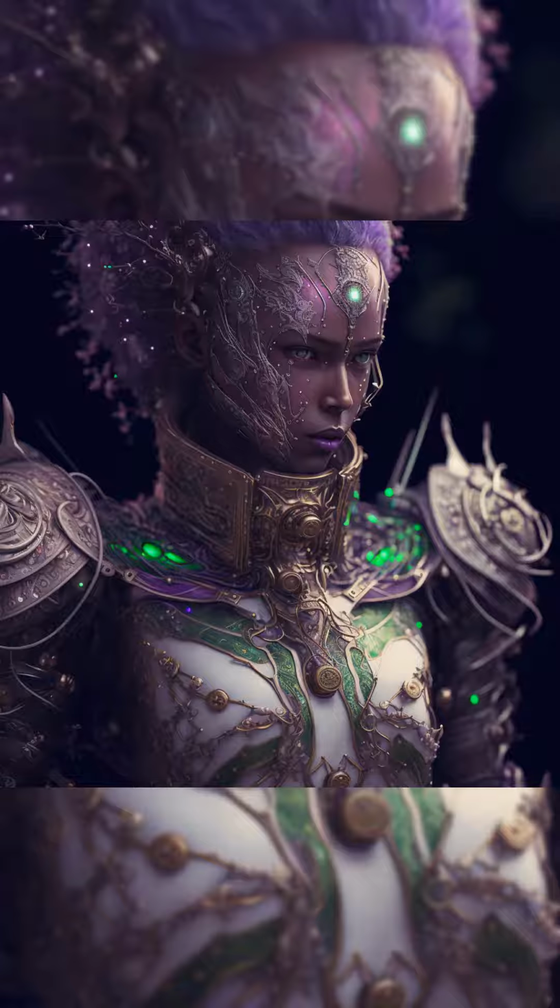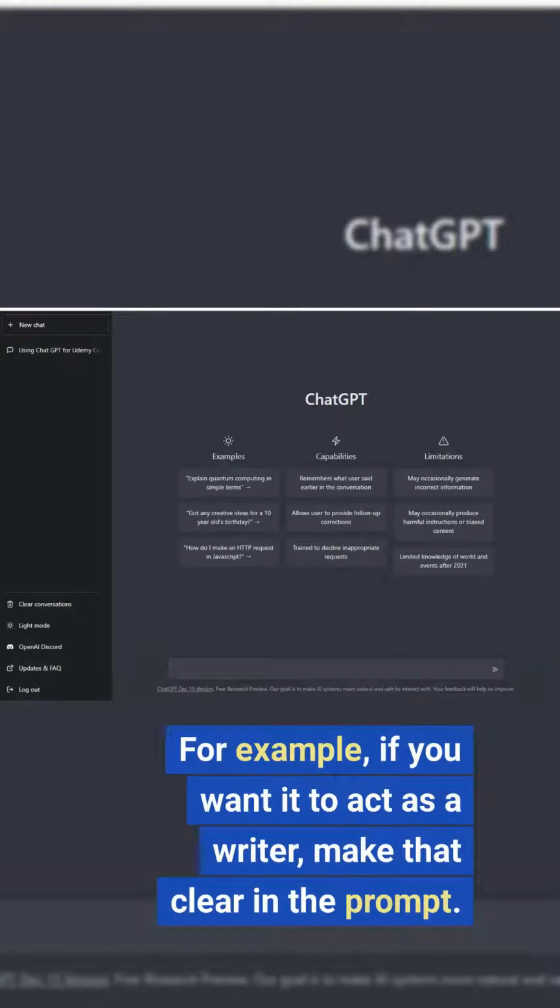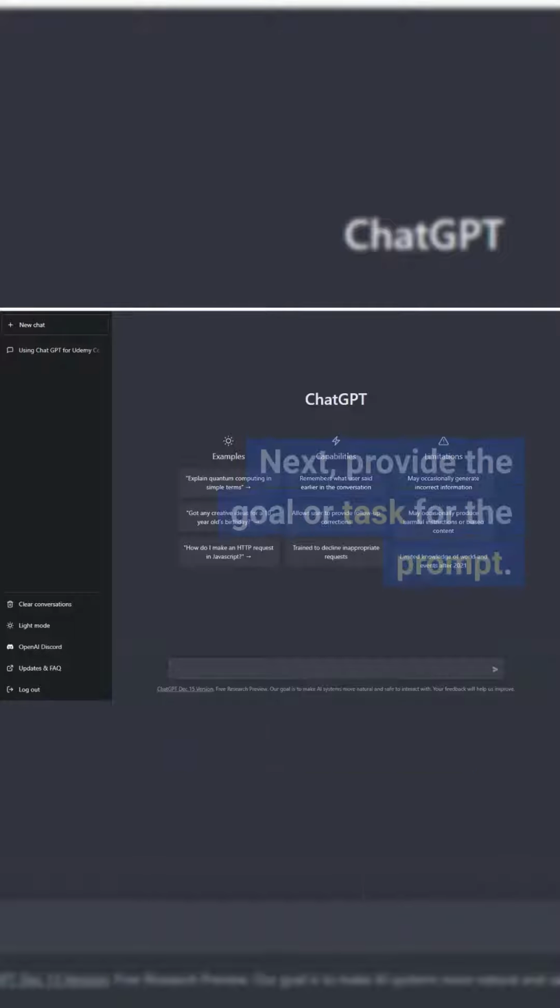First, specify the role you want ChatGPT3 to take on. For example, if you want it to act as a writer, make that clear in the prompt. Next, provide the goal or task for the prompt. Be specific about what you want the AI to do, whether it's writing an article, analyzing a stock, or writing code. Third, ask the AI if it understands the task. This can help ensure that it has a clear understanding of what you're asking it to do.